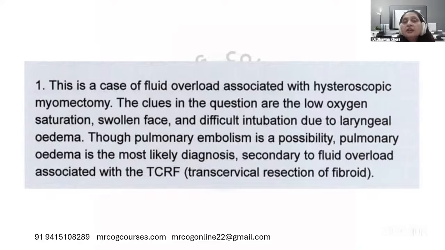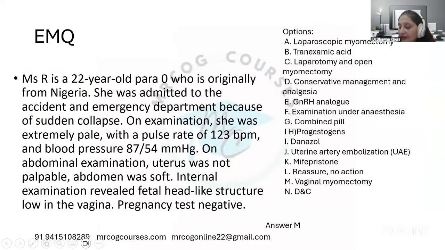It's a very important tested point: fluid overload in hysteroscopy. How much is the limit? When do we stop? These are all exam-related questions. For hysteroscopy, this is one very important point. And the fastest finger first is Priyam 5771. Okay, great.